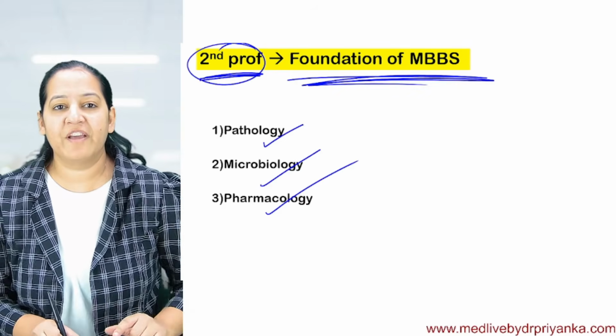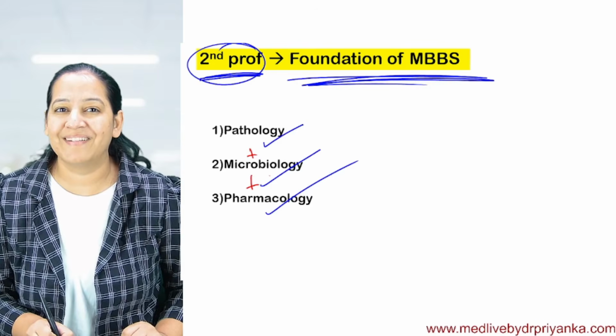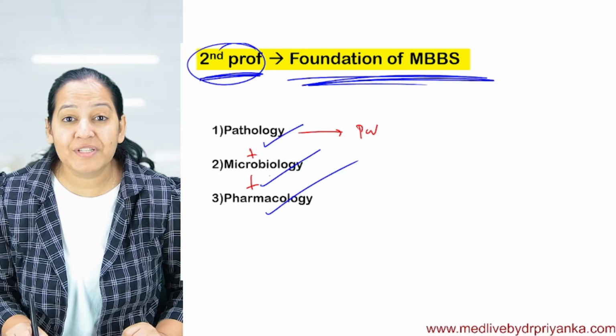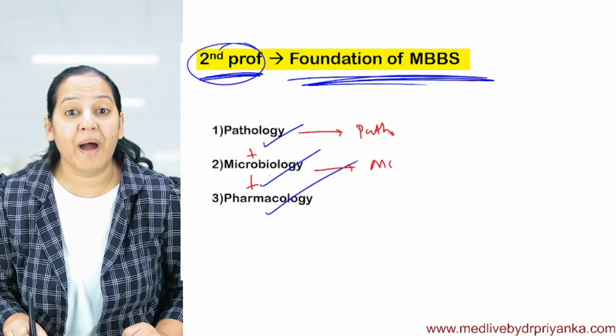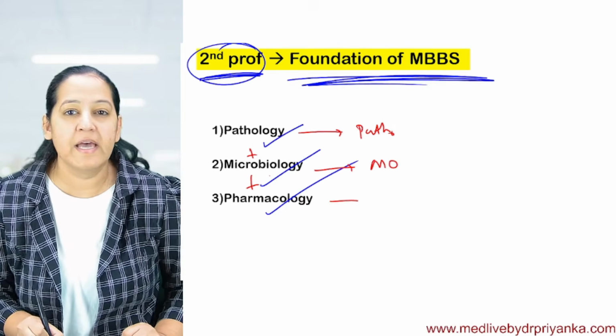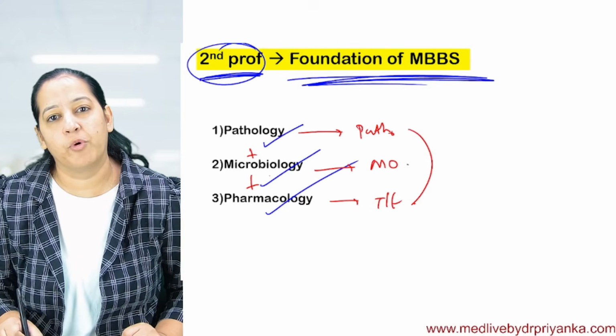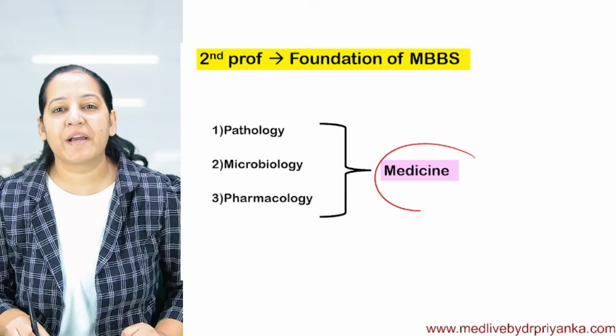You know what happens if we combine patho plus micro plus pharma? In patho, we understand the pathogenesis of the disease. In micro, we understand microorganisms and infectious diseases. And in pharmacology, we see the treatment of both of them. If you combine the three, it will become medicine.